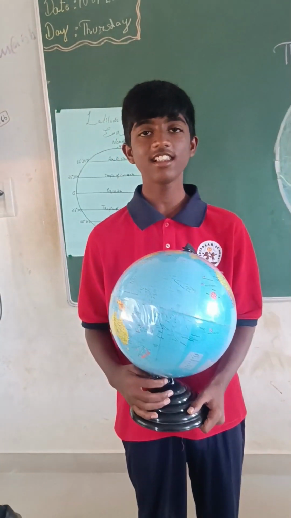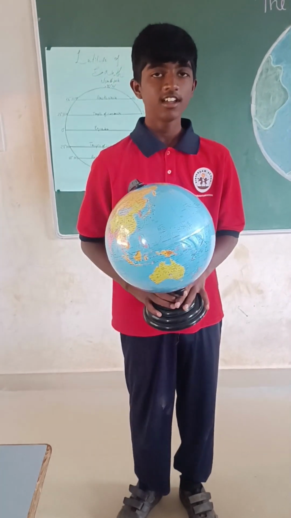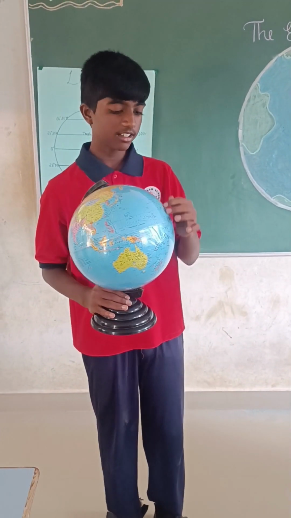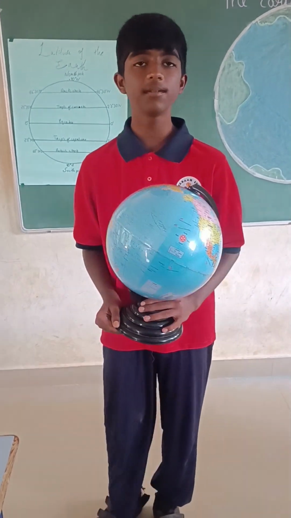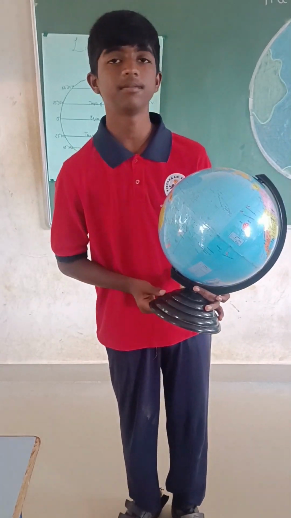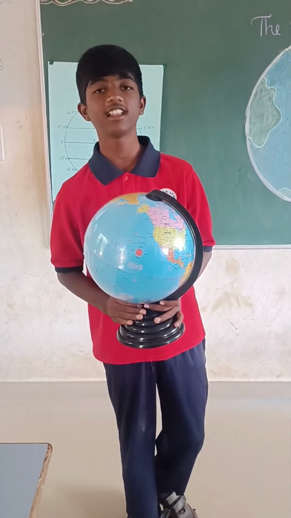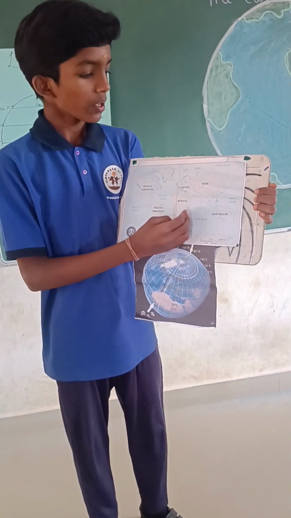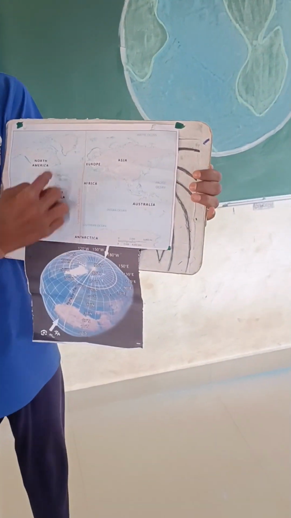Longitudes. The imaginary lines that intersect the equator at right angles, joining the north and south, are called longitudes. On the globe, longitudes are shown as a series of semicircles. All lines of longitudes are of equal length. Lines of longitudes are called meridians. Meri means mid, meridian means day. When we move towards north, some areas change their timings accordingly to summer or winter. This is called daylight saving time. Prime meridian passes through Greenwich and has been chosen as the prime meridian. There are 180 longitudes to the east and 180 to the west. Thus, there are 360 longitudes.